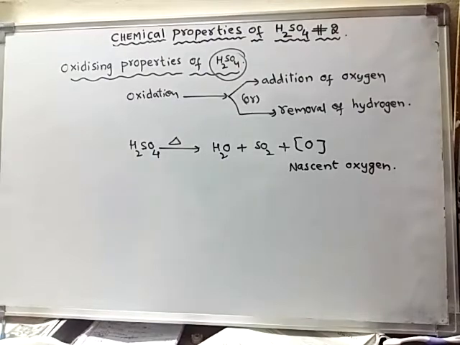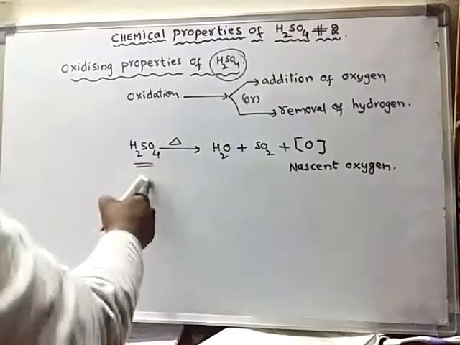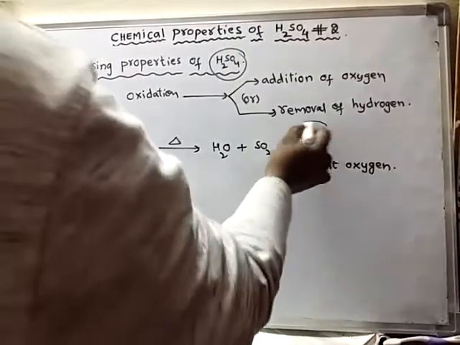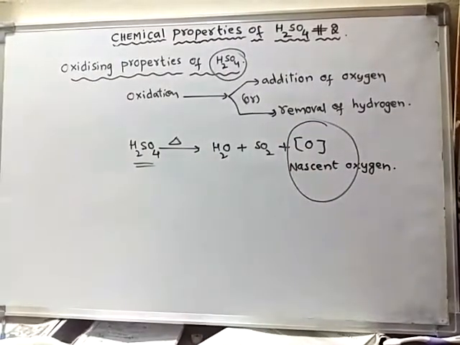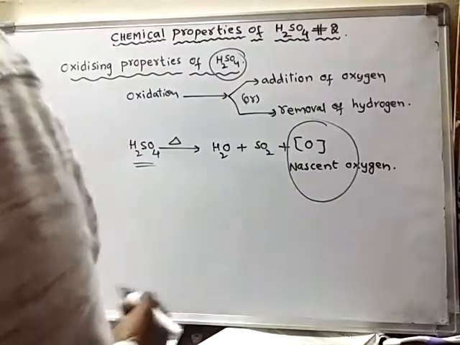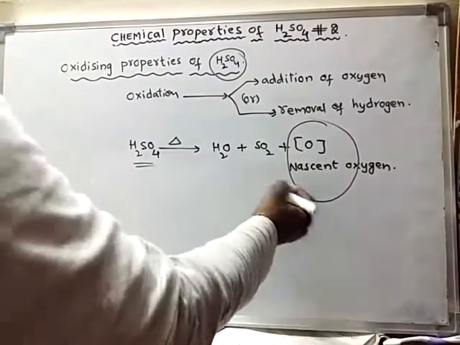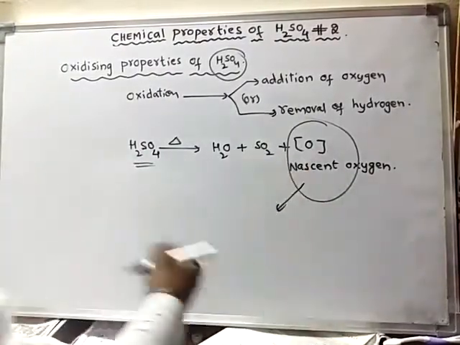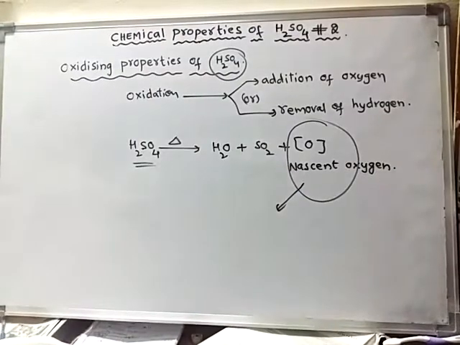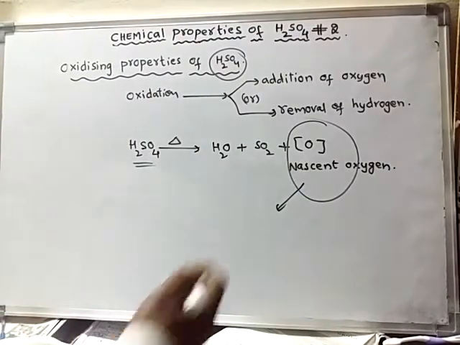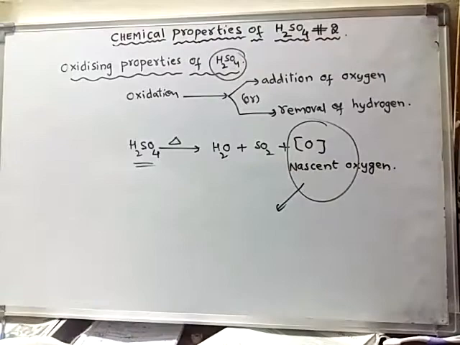So upon heating, sulfuric acid liberates nascent oxygen. Because of the liberation of nascent oxygen, this oxygen will oxidize the other substances. It will attack the other substances.